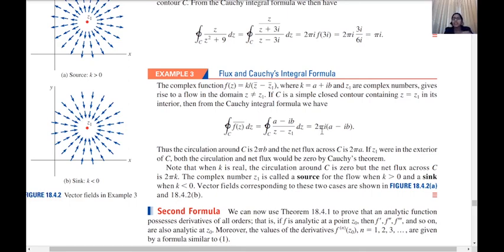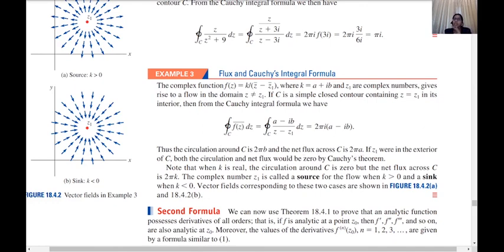From this I can say that this is equal to 2πb plus i times 2πa. So the real part is 2πb and the imaginary part is 2πa. So the circulation is 2πb and the net flux is 2πa.